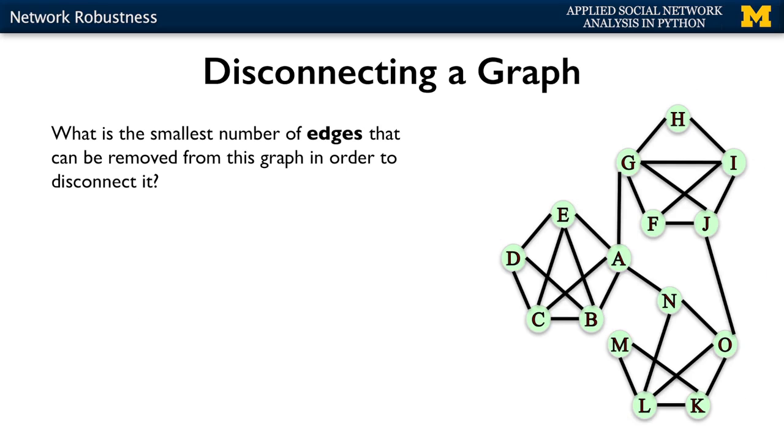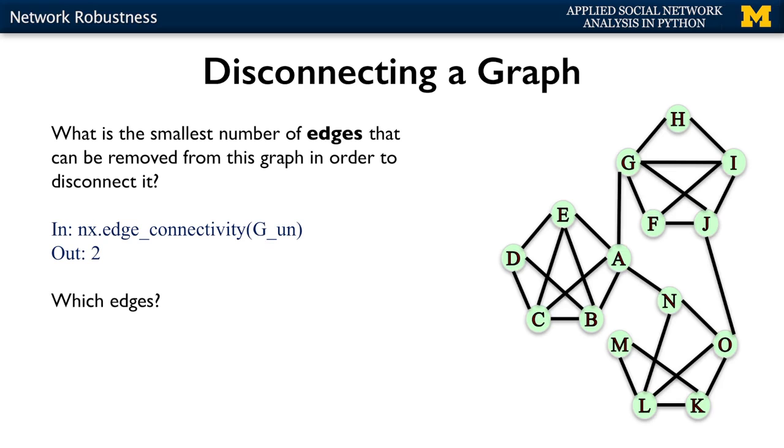Now let's ask the question for edges. What is the smallest number of edges, instead of nodes, that we would need to remove from this graph in order to completely disconnect it? Well, you can use the function edge_connectivity and give it as input the undirected graph, and it tells us that there are two edges that you need to remove in order to disconnect this graph. Well, which two edges are there?